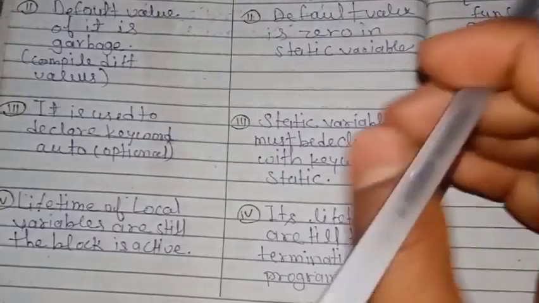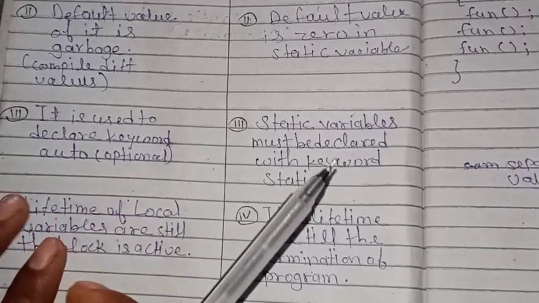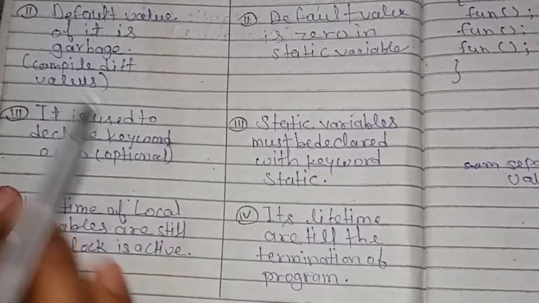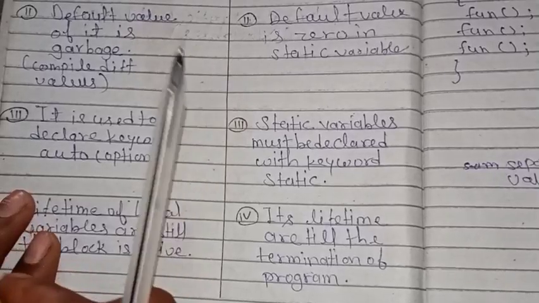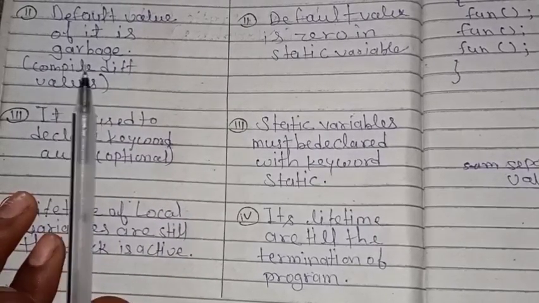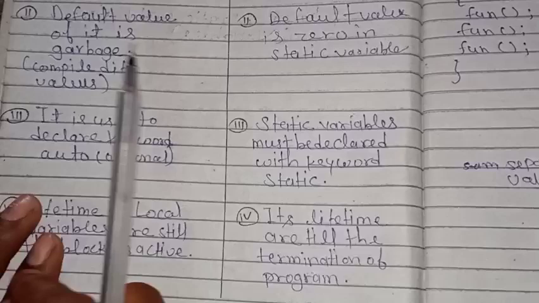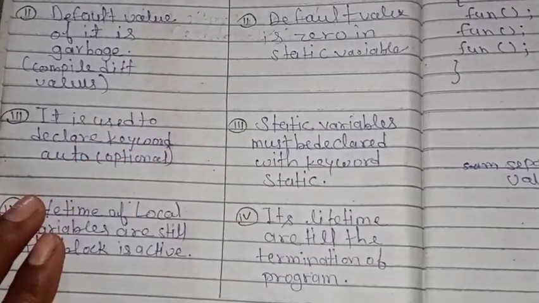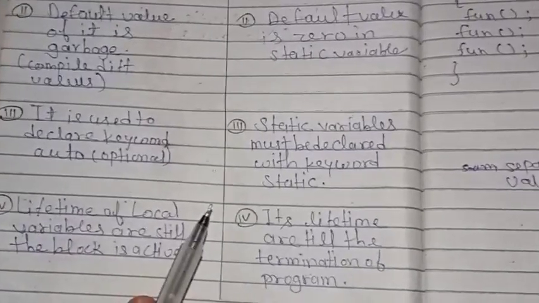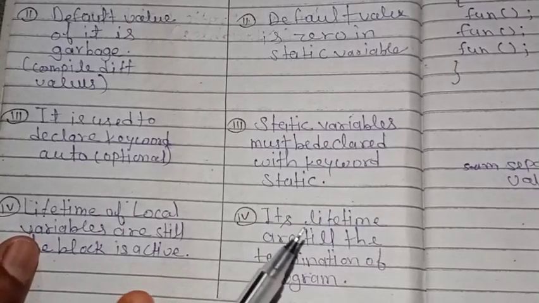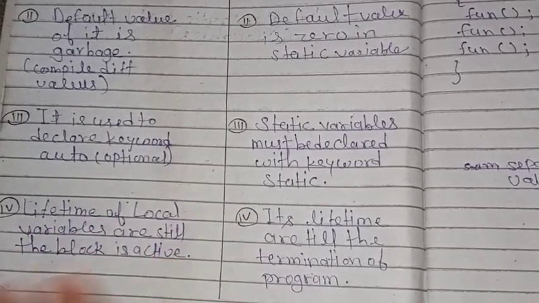The next difference between local and static variables is lifetime. A local variable has a limited lifetime, as it is only created when the method or block of code is declared and executed. Local variables are destroyed when the method or block of code is completed. When the code completes, the local variable is destroyed.